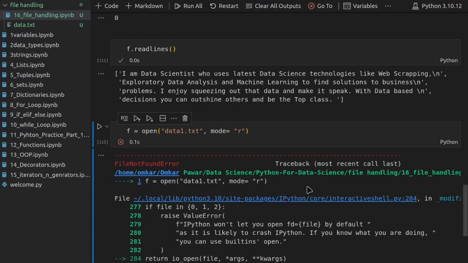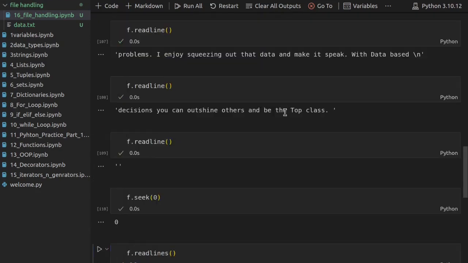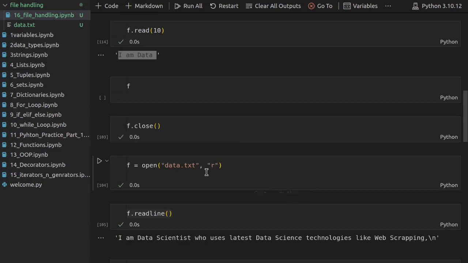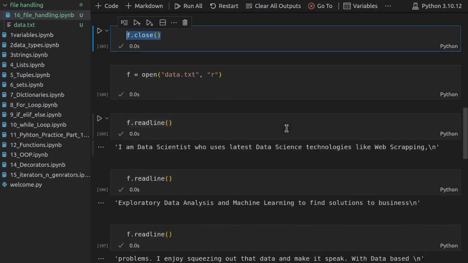Right now I will get an error because there is no such file inside our current directory, so we will get a file not found error. Till now you have noticed that whenever we open a file, we also have to close our file. Is there any other solution to that?